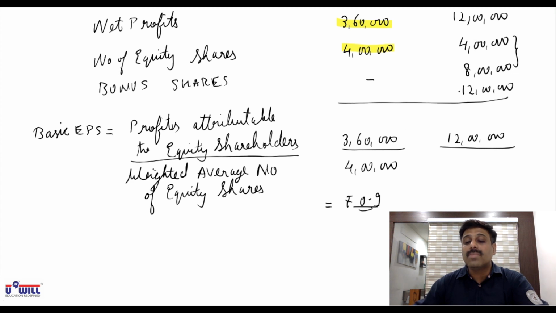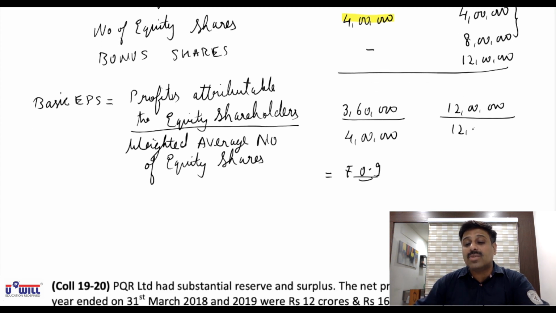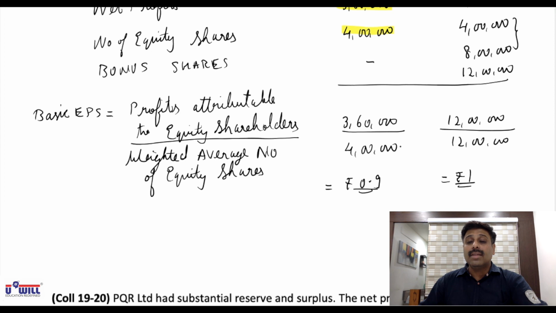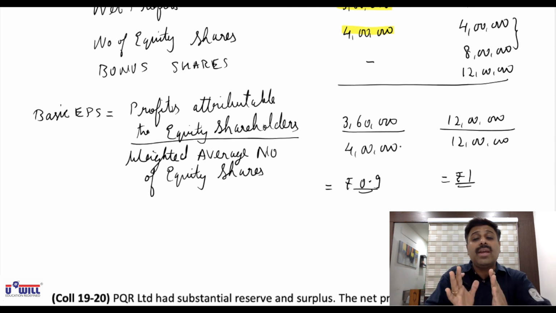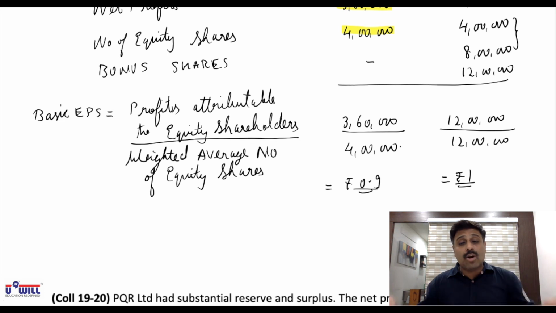So divided by 12 lakhs. What earning per share do you get? Rupees 1 only. Now this gives wrong impression about the company, that from 0.9 EPS has increased to only 1 rupee, means company's profits are not increasing. If you report this earning per share to the shareholders, they will start selling the shares of the company in the stock market, thinking that earnings of the companies are not increasing drastically.